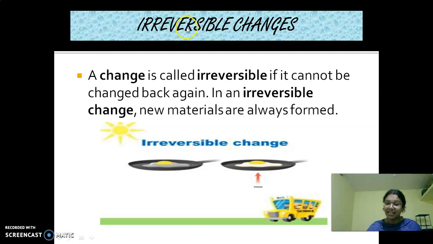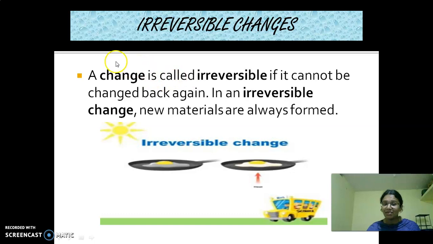Next thing, irreversible change. What is it? A change is called irreversible if it cannot be changed back again.